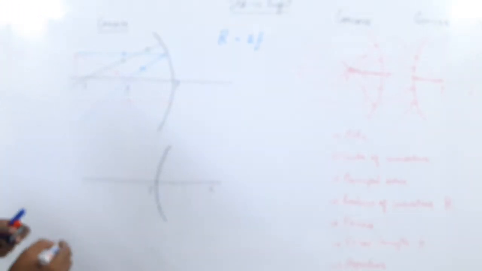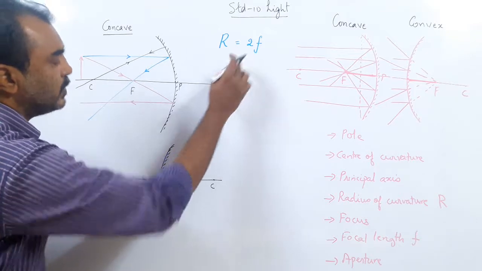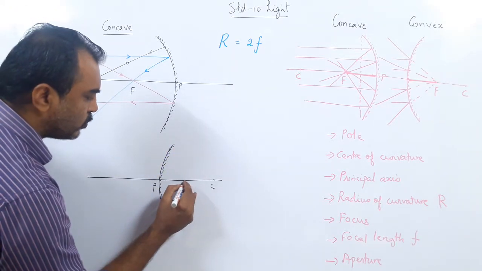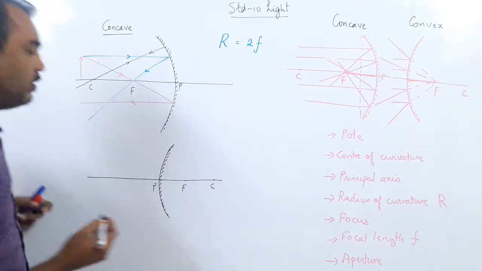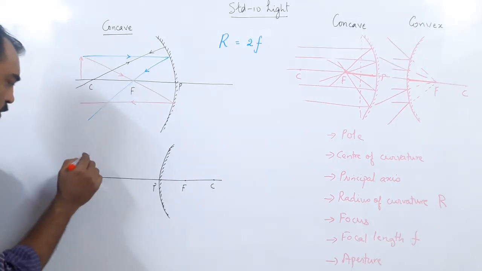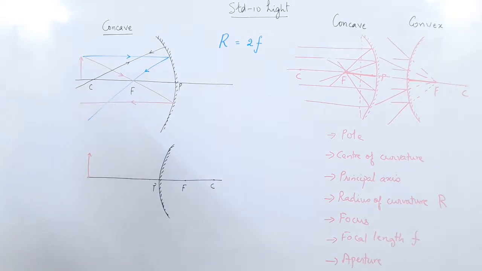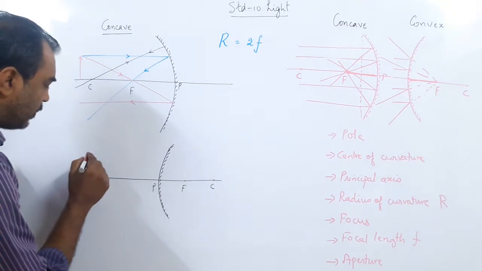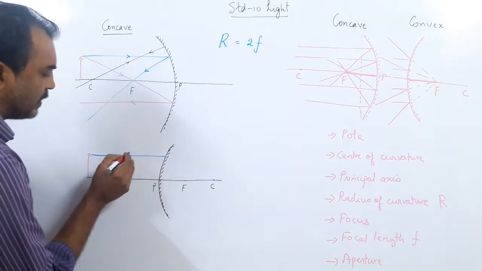Okay, center of curvature, pole, and like I told you, focus is almost lying exactly between the two. So we'll draw it here. Now here are the rules again. The same rules, we go again. Rule number 1, a ray of light parallel to the principal axis.